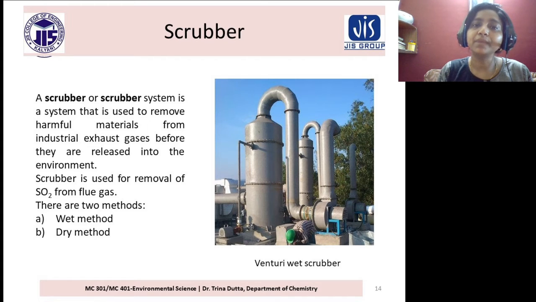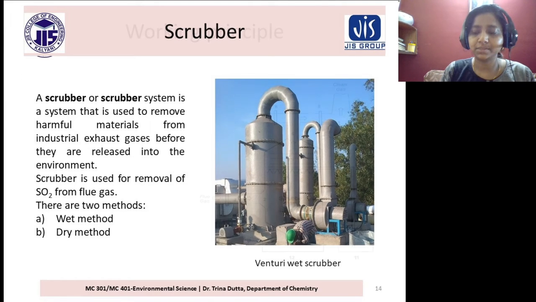When it is coming from the industrial exhaust, the scrubber is used and it will convert it. There are two types of scrubber: wet method and dry method.